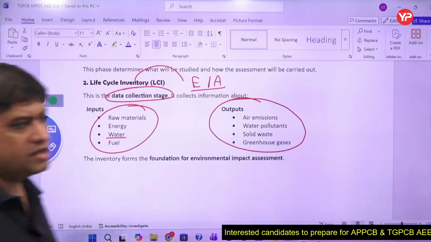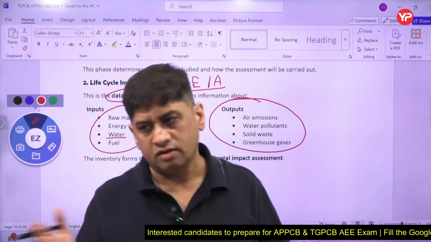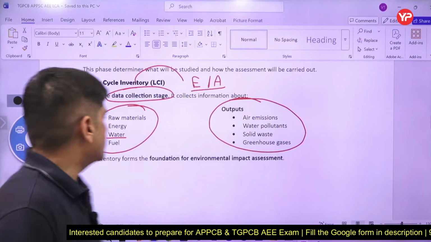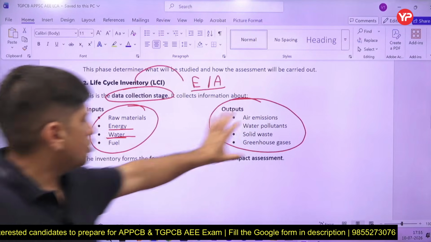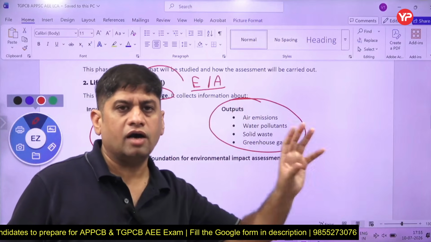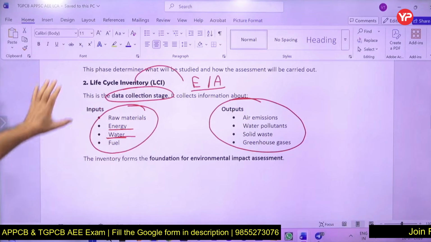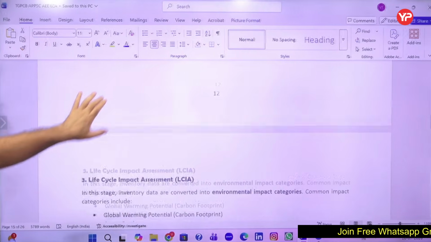Data centers are being used nowadays. So data centers, let's say they are giving you some kind of AI that you use, for that a lot of energy is required, water is required. So this is the input, and output is like when you are burning the fuel, you are getting air pollution. So input, output. So entire what is input, what is output. So this becomes the foundation for environment impact assessment.